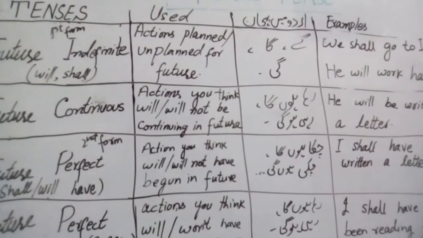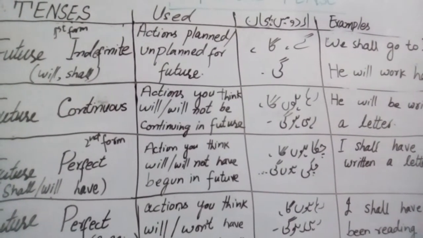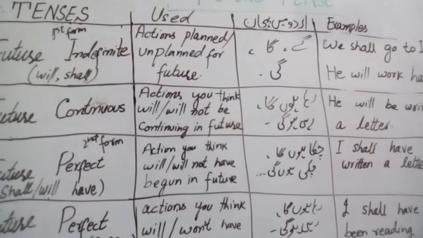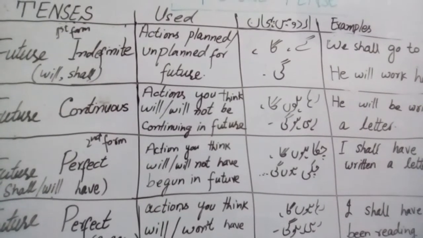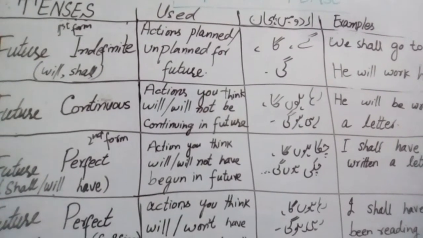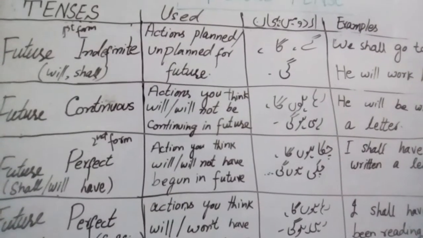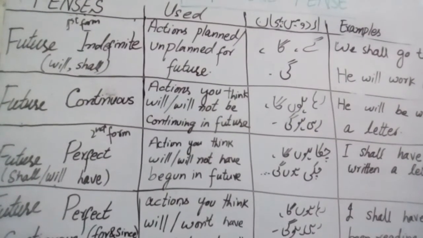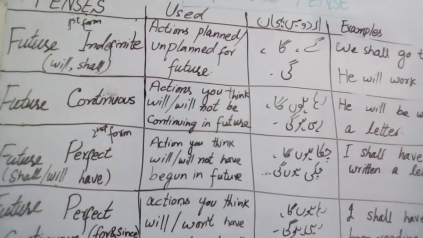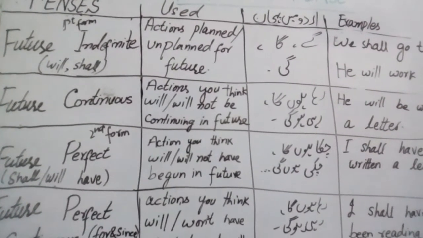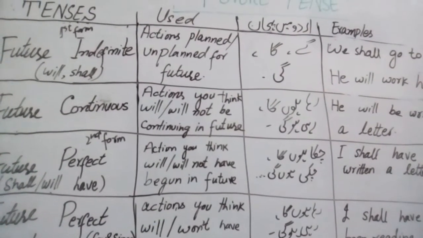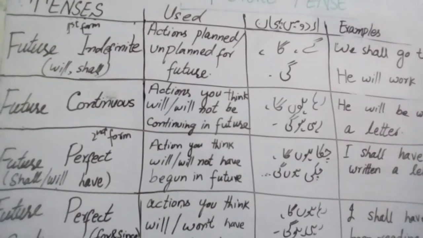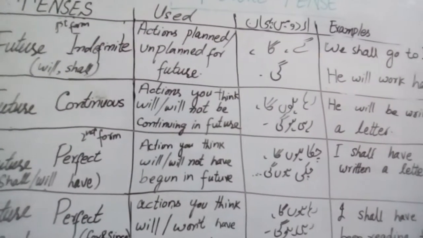The other examples of future indefinite tense are: we shall or will visit the zoo, he will work hard, they will not do so, will you take tea? The first form of the verb is used in the future simple tense. To make negative sentences, you put not with the helping verb, and for the interrogative, you put the helping verb at the start of the sentence. Clear?